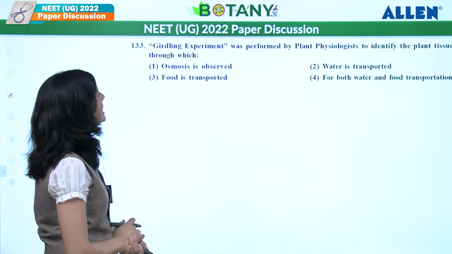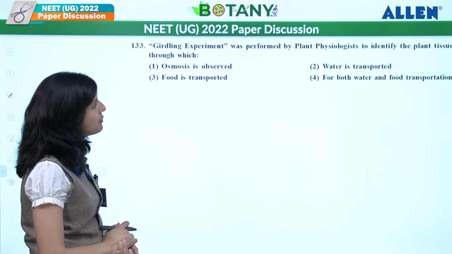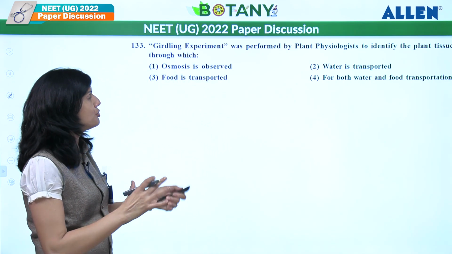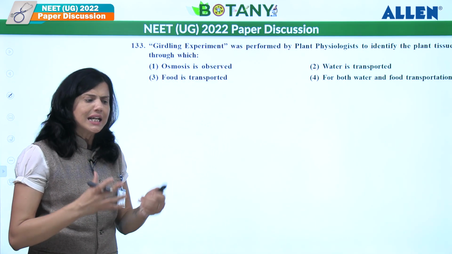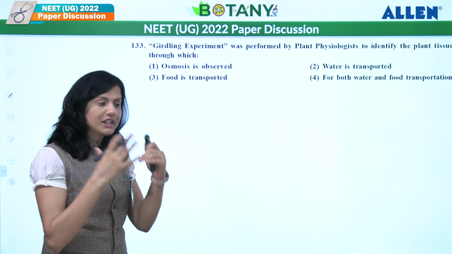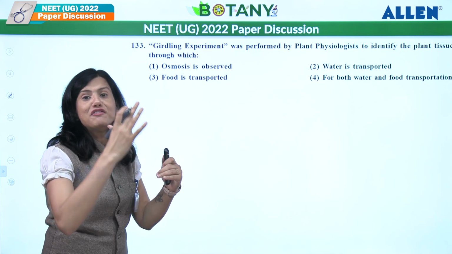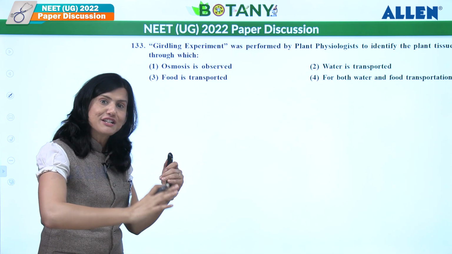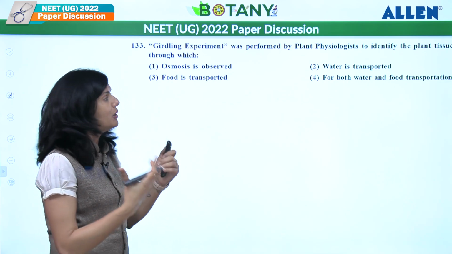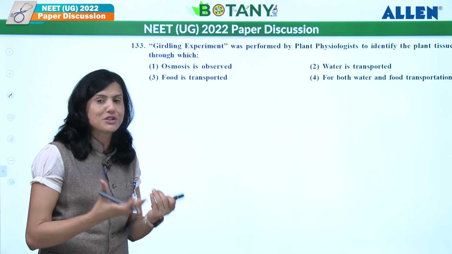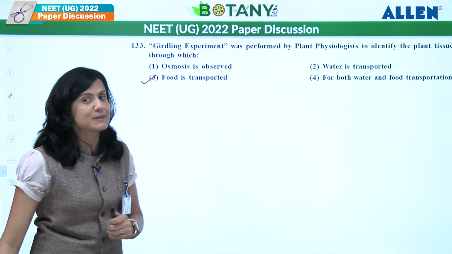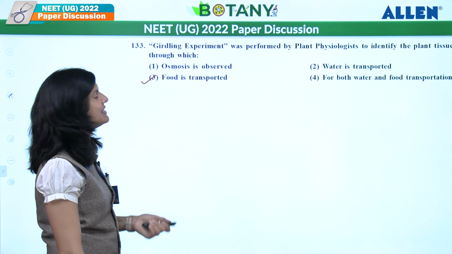Let's see the next. Girdling experiment was performed by plant physiologists to identify the plant tissue through which, what is happening? In girdling, what we remove? We remove bark. What is bark? Whatever part is present outside of vascular cambium, where secondary phloem and periderm comes. So that part we are removing. So what it is telling? What? Phloem. What it do? It transports over here food. So food is transported. Right? So answer will be 3.